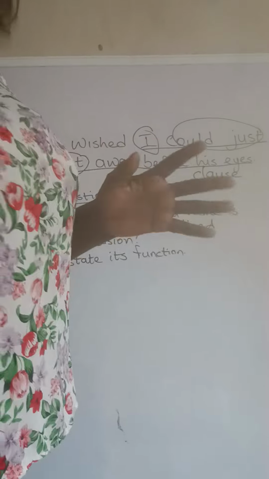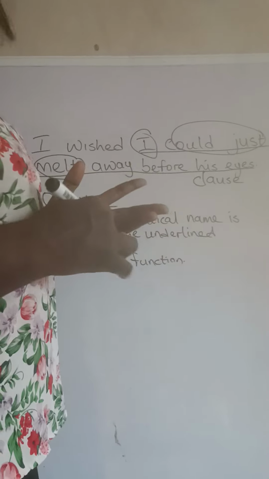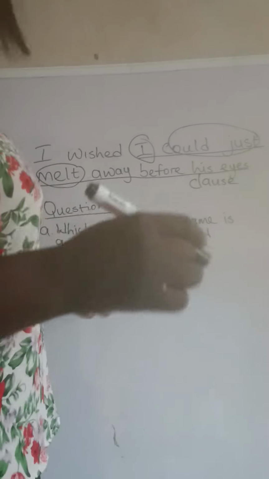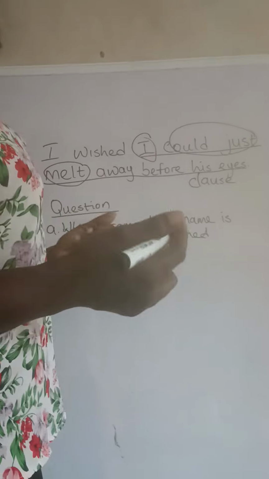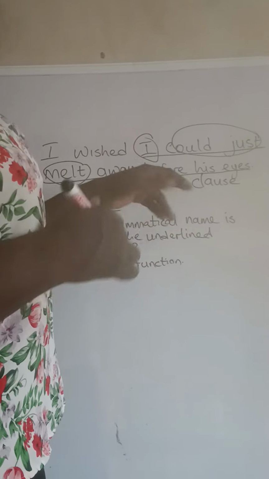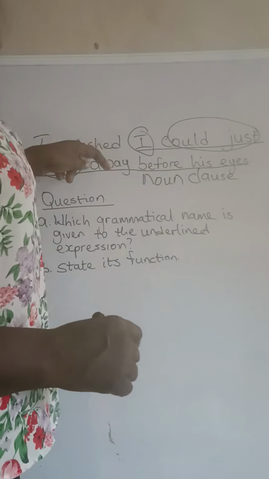And what's the function of a noun clause, or a noun phrase, or a noun? A noun clause is either the subject of the verb, the object of the verb, or the complement of the subject, object, or preposition. Now in this context, we are having the noun clause as the object of the verb wished. I wished.